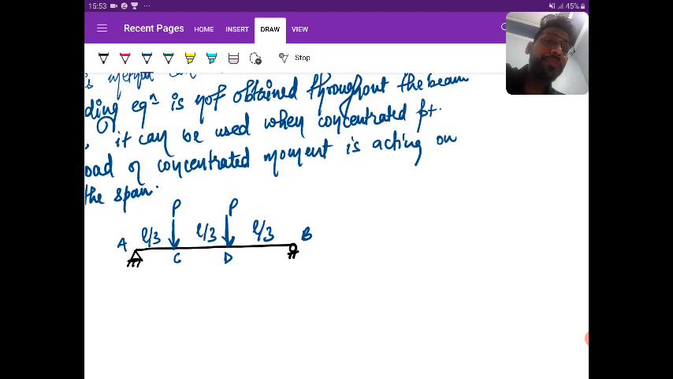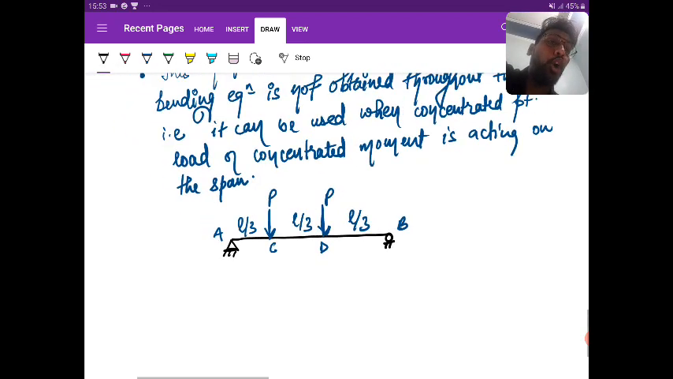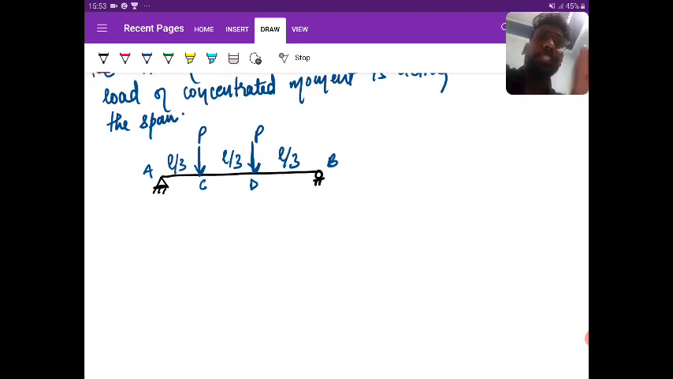Now, if someone asks me, what is the reaction at the support? Come on, tell me first. What is the reaction at the support? Nothing but P and P. Yes or no?